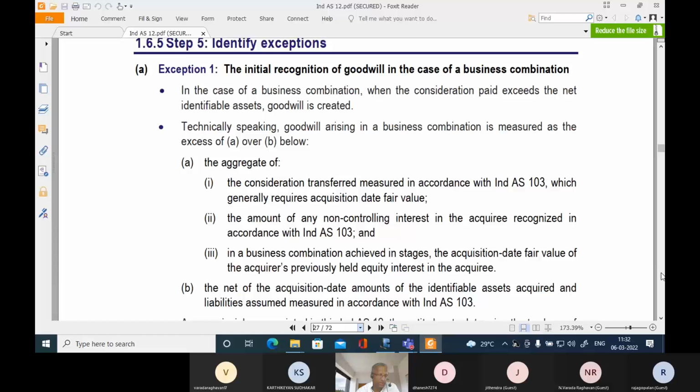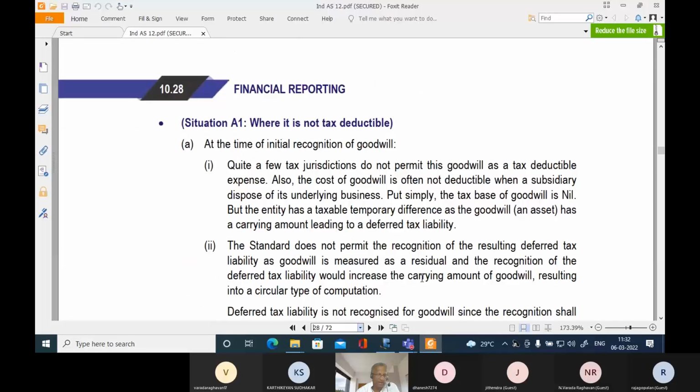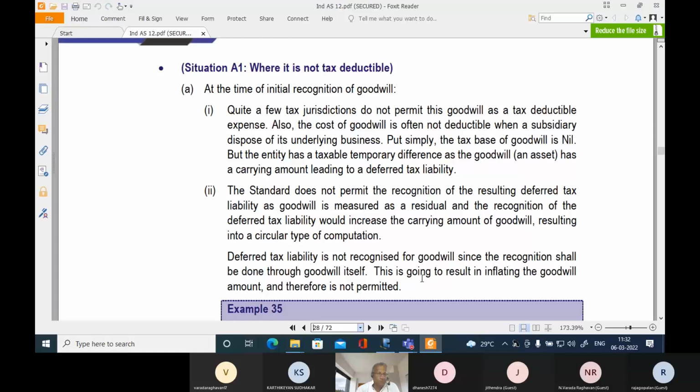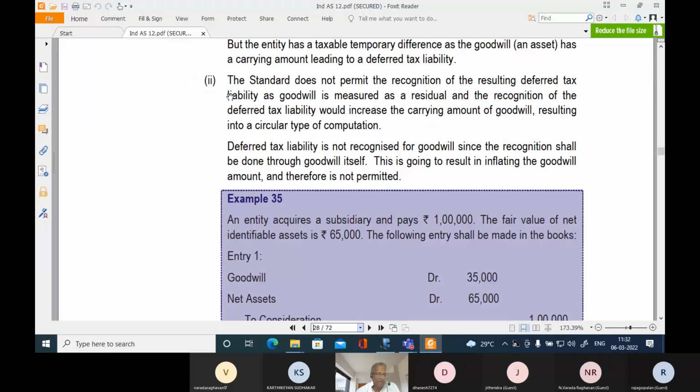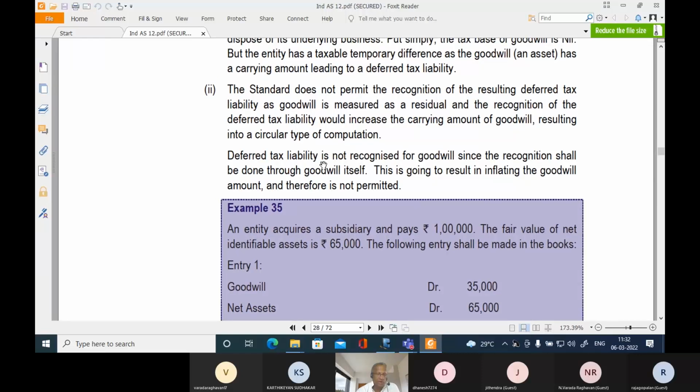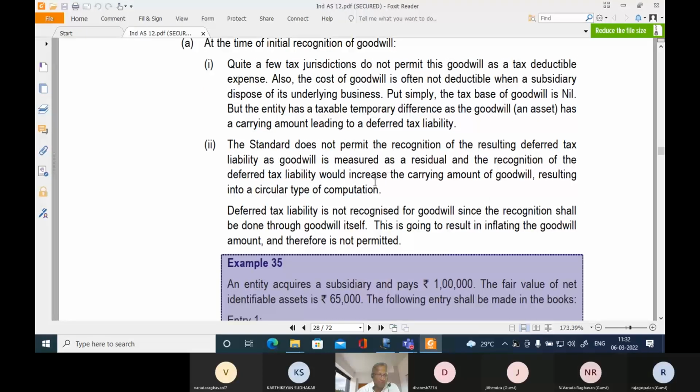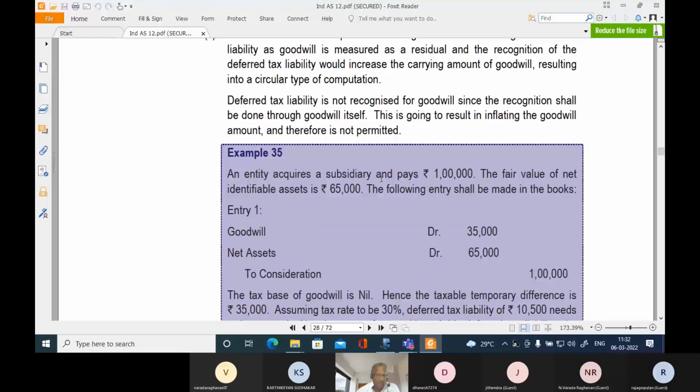Say, definitely you people would like to know why it is stated and where it is stated. Here it is mentioned a deferred tax liability is not recognized for goodwill since the recognition shall be done through goodwill itself. This is going to result in inflating the goodwill amount and therefore it is not permitted. Correct? Are you clear?